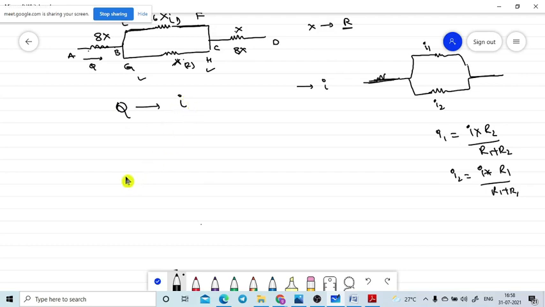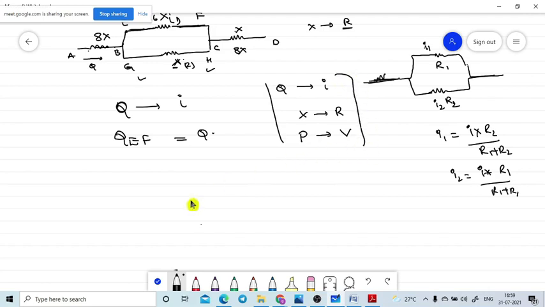What are they asking? What is the fluid flow rate in EF? EF means I1 they are asking. I1 means what is the formula? The total flow rate Q into R2. R2 means what is the resistance of R2 here? R1 here. In the fluid, X is comparable with the resistance of the resistor in the circuit. Are you getting? These are the comparisons. The potential in the fluid is comparable with the voltage in the circuit. Yes, sir. These are the comparable terms in the current and fluid flow rate.